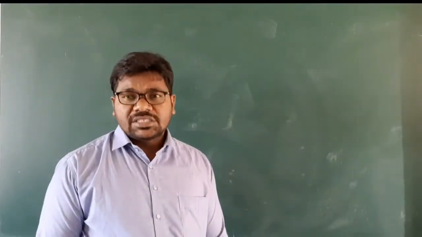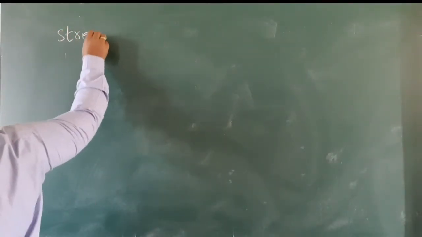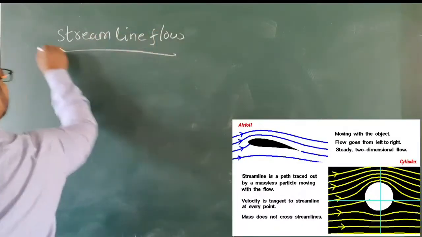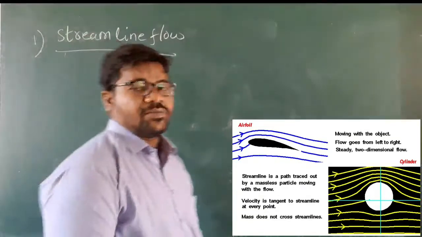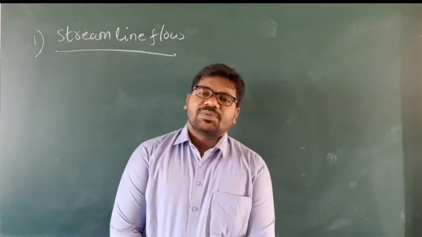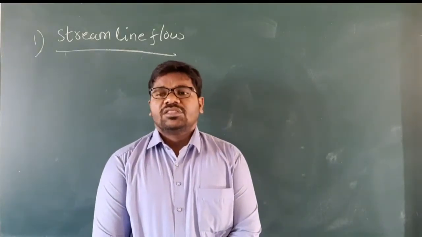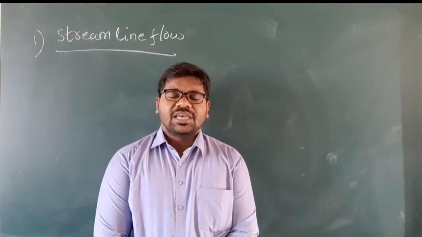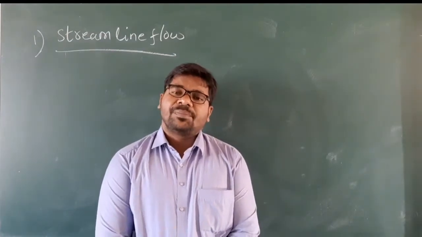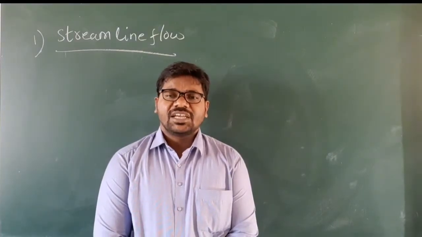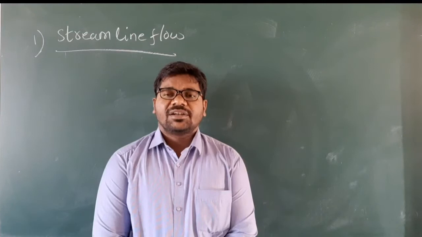Coming to streamline flow. In a streamline motion, each particle of the fluid passing through a point travels along the same path, and the velocity of the particle is the same as that of the preceding particle on that single path. My children, understand?